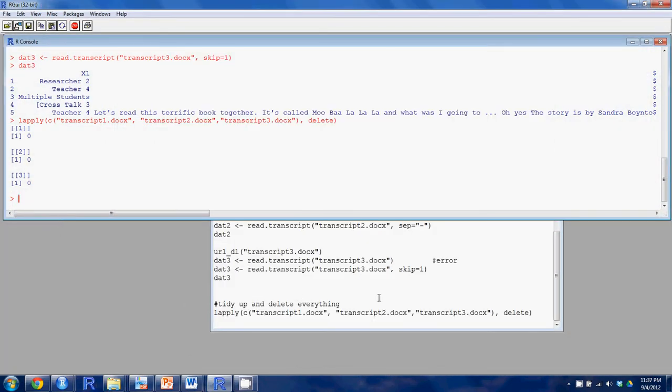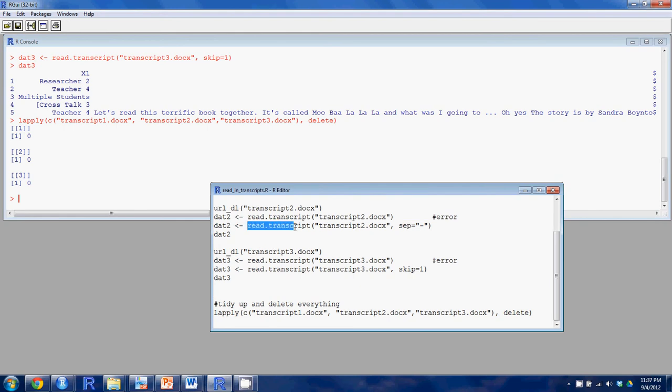This has been a tutorial on how to use read.transcript from the qdap package to read transcripts, docx transcripts, into R for use with the qdap package.